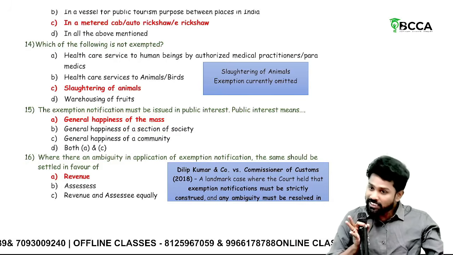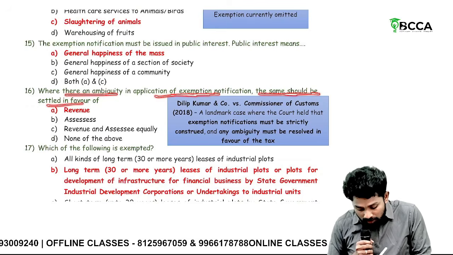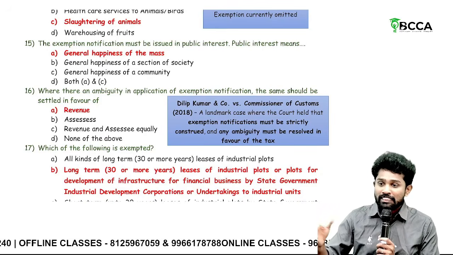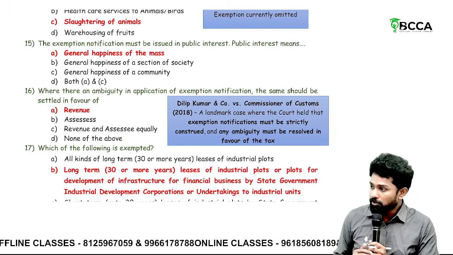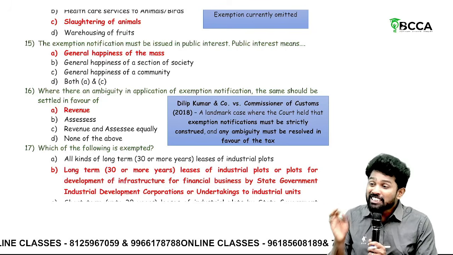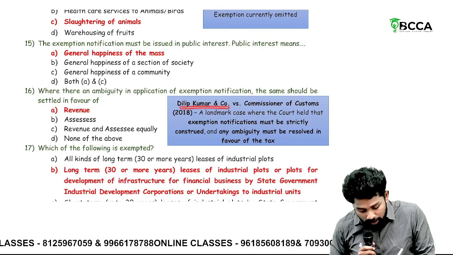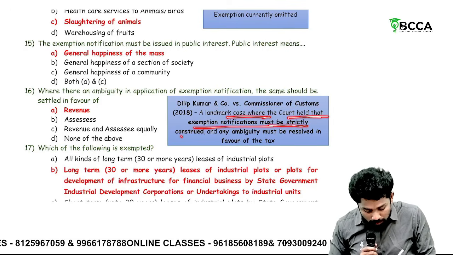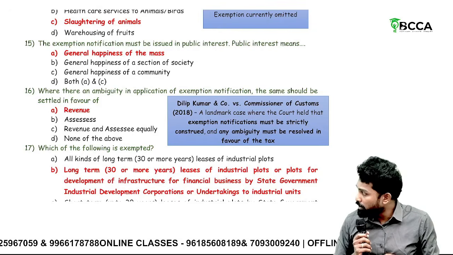Then, where there is any ambiguity in the application of an exemption notification, it should be settled in favor of the revenue, not the assessee. The exemption notification can be interpreted in multiple ways: one way favors the revenue, the other favors the assessee. Which treatment has to be followed? There is a case law, sir, Dilip Kumar and Co. versus Commissioner of Customs, a landmark case where the court held that an exemption notification must be strictly construed and any ambiguity must be resolved in favor of the tax. So that's why it should be in favor of the revenue.